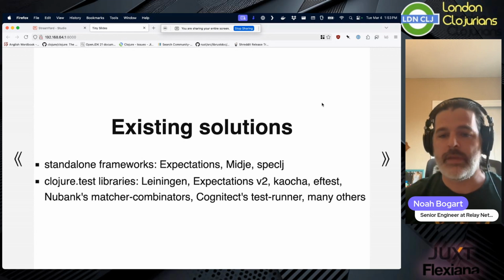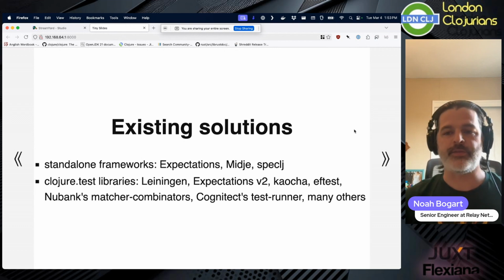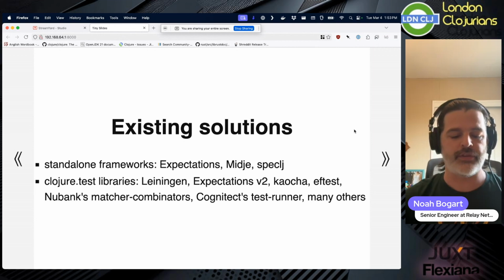ftest, I don't have to go through all of these. Many of us have used these things, right? ftest is parallel testing. Matcher combinators is a really great way of doing comparisons, right? Cognitect's test-runner is a really simple, stripped down test runner. I guess I should say test finder and runner, right? It looks at a directory and selects them and then loads them. And there are many others, right? There's Humane Test Output, which is a way of fixing clojure.test's output, etc.